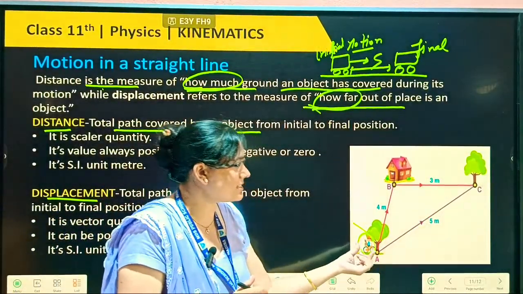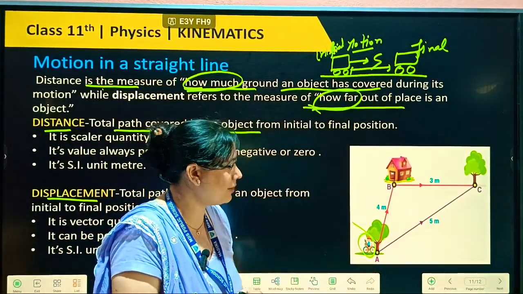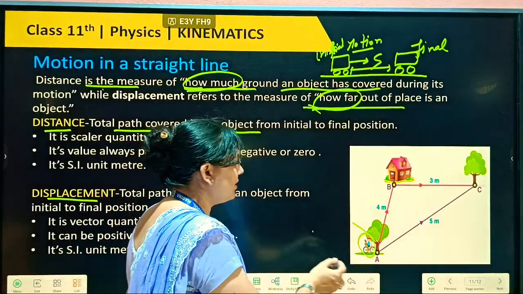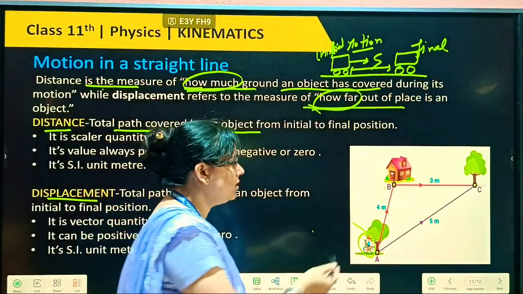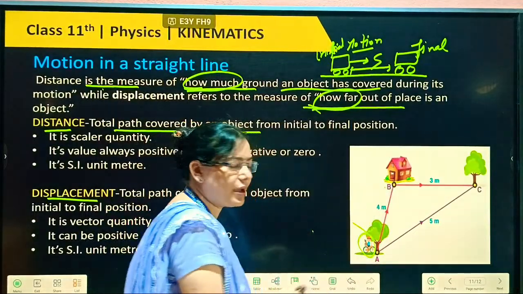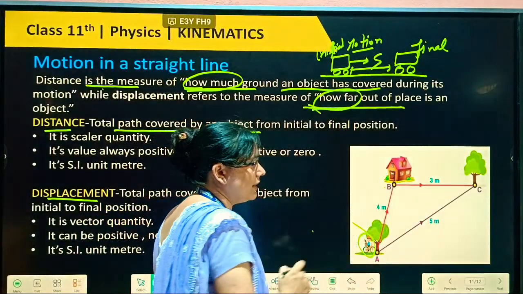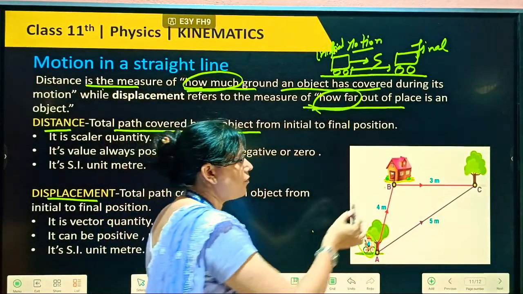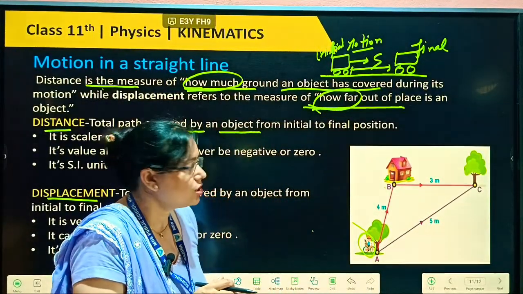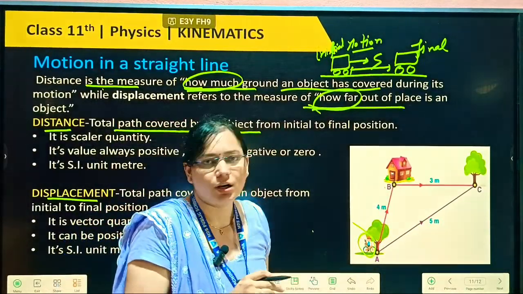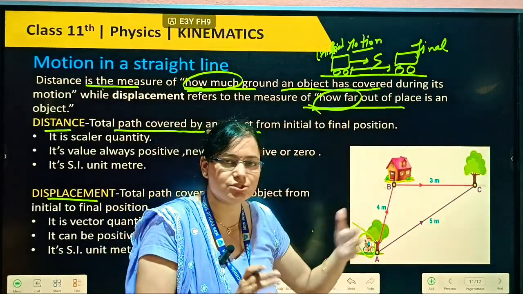For example, beta, see in this picture, here a boy is sitting on the cycle, then starting from here. Okay, then covering from A to B, then C. Clear. Then from A to B, he is going from initial A to B, then some path is covered from here to there till home. Okay, so from B to C, then some path covered by him. Okay, so here this plus this will be total displacement, total distance. Okay, total path from here to there, that is total distance.